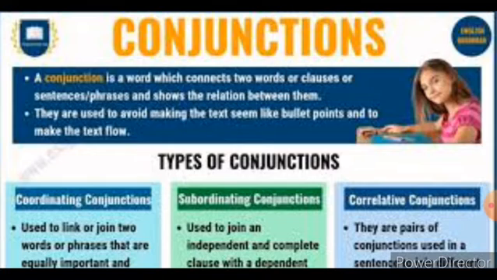The second one is the subordinating conjunction. Subordinating conjunctions are the words which join the dependent or subordinate clauses with the independent or main clause. We can say as that, after, before, if, whether, though, although, unless, as, when, and since. Then the third one is the correlative conjunction. Conjunctions that are used in pairs are called correlative conjunctions. The words are used only in pairs. Examples you can say as both and, either or, though yet. So these are the types of conjunctions.